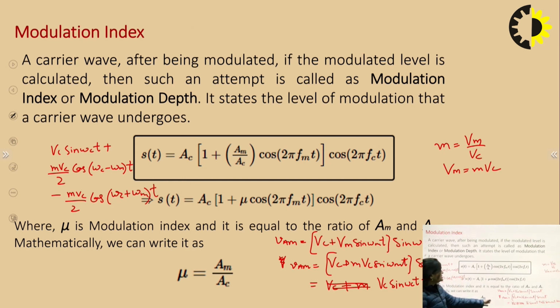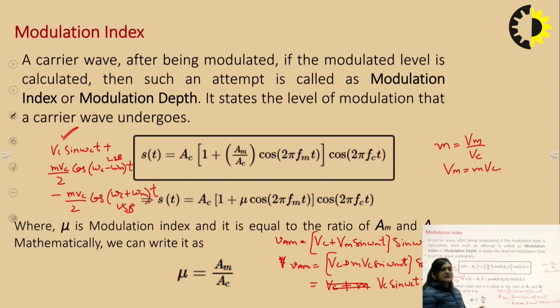So this expression has been converted into this form. Here we can see this is the expression for the carrier wave, this is the LSB, lower sideband, and this is the upper sideband, USB. So this is the expression for the AM wave that we will transmit through the antenna.